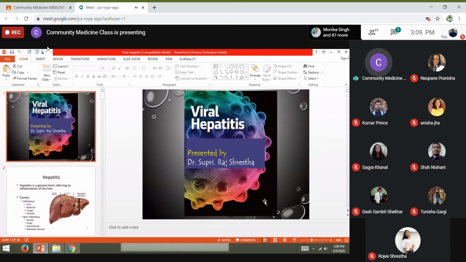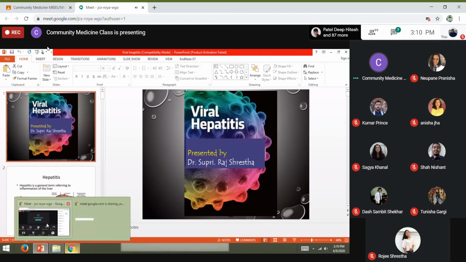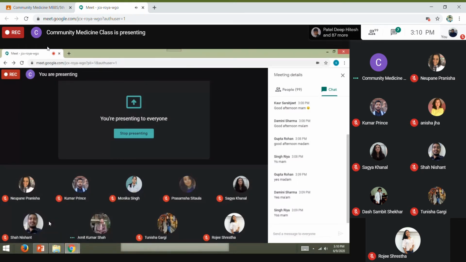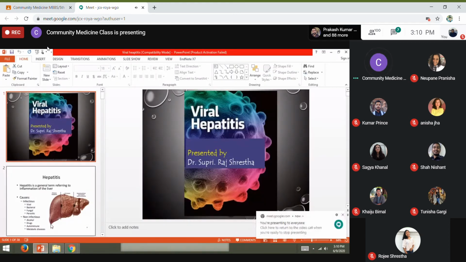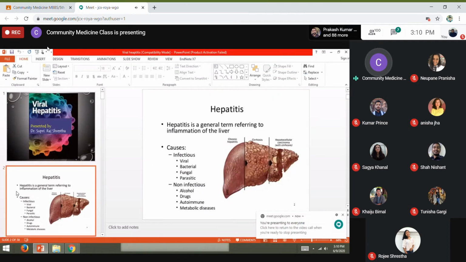Now, do you know any similarity between hepatitis A and E? How they are similar? What is the similarity between hepatitis A and E? Fecal-oral transmission. Yes, I know they are the fecal-oral transmitted ones. So when we talk about hepatitis, hepatitis means it is the inflammatory condition of the liver.